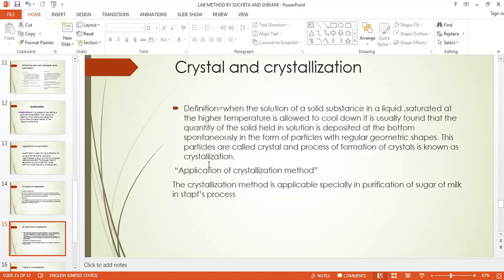The principle of crystallization is that it is done by cooling a saturated solution of a solid in a liquid, when crystals of definite geometric shape come out gradually from the solution and collect at the bottom. We apply this in the purification of saccharide in the Staff process.